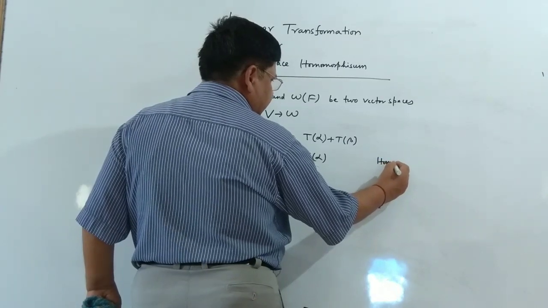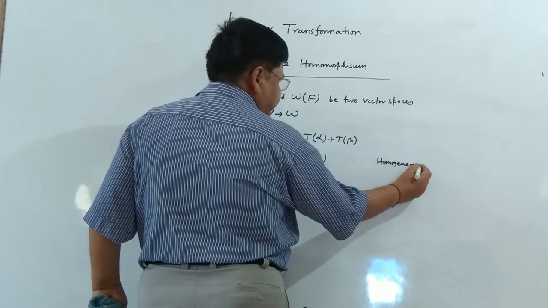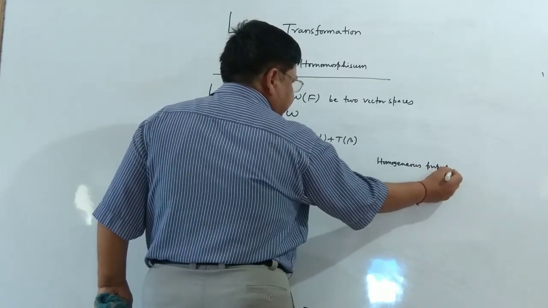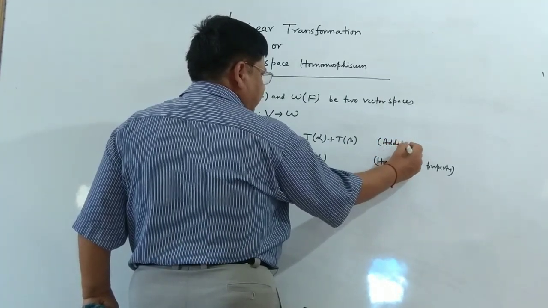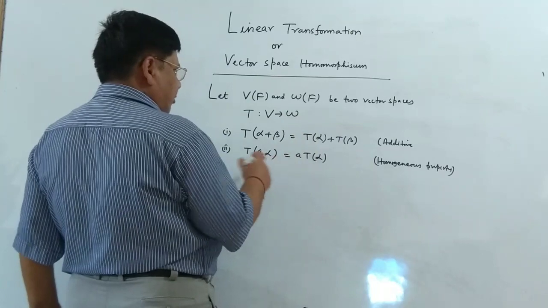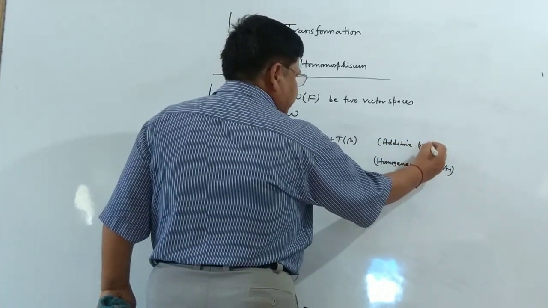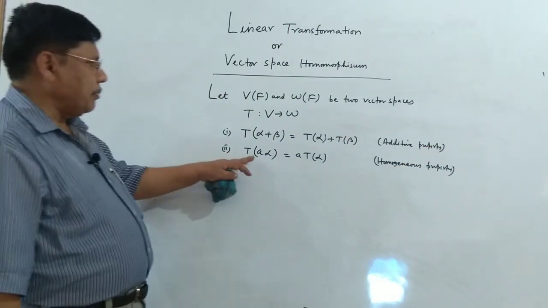So the first property is the additive property, and the second one is called the homogeneous property.